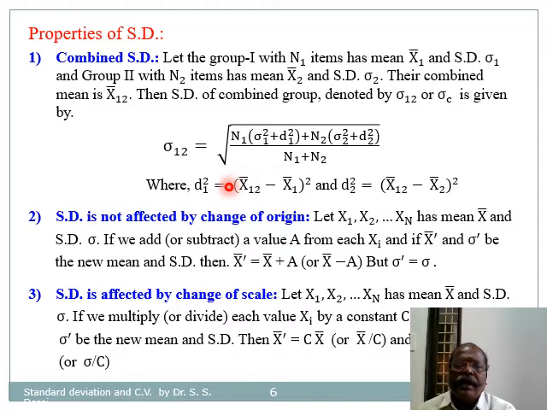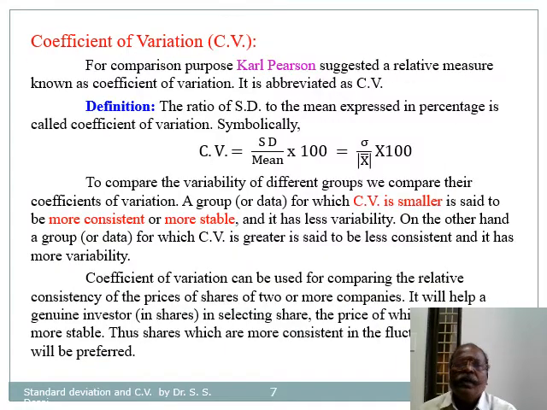Next properties: standard deviation is not affected by change of origin, and the third property is that standard deviation is affected by change of scale. Now let us see a very important relative measure of dispersion known as coefficient of variation. It was suggested by Karl Pearson and is abbreviated as CV. It is defined as the ratio of standard deviation to the mean expressed in percentage.